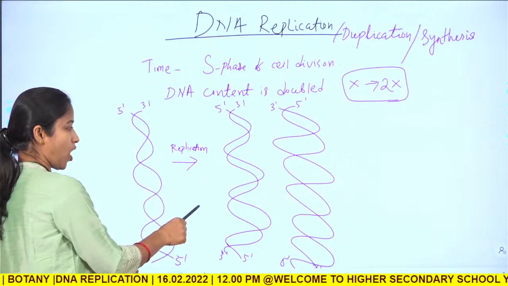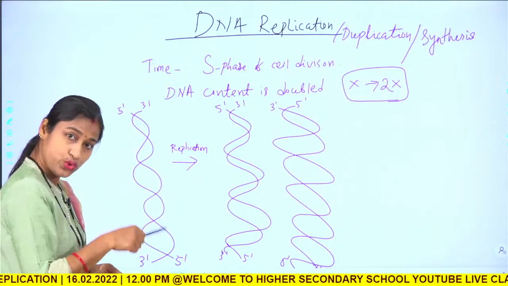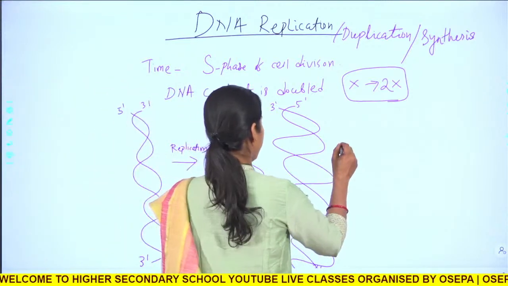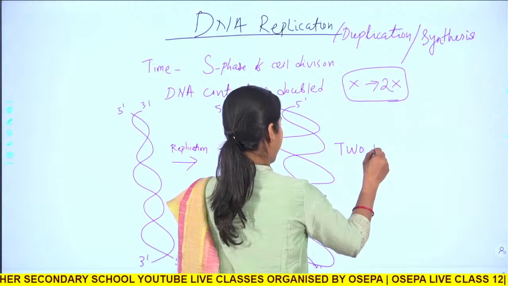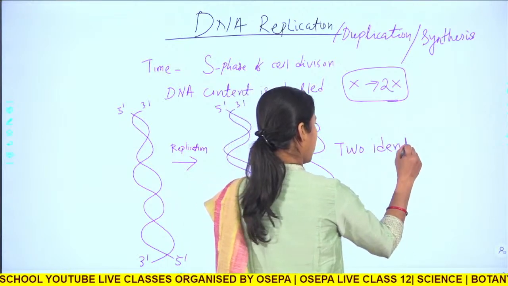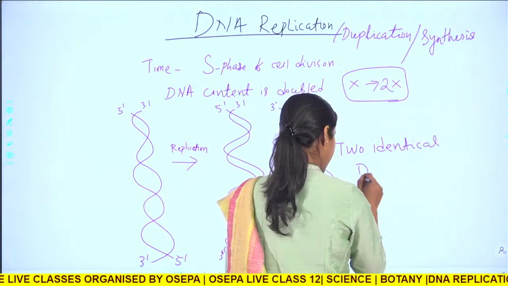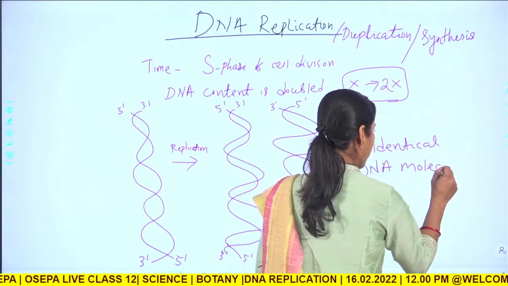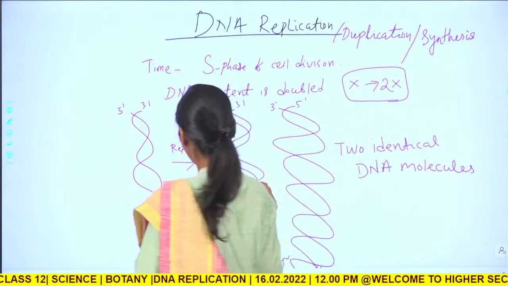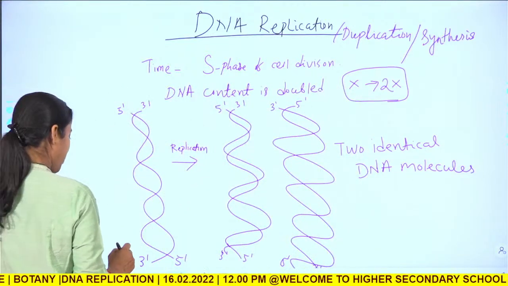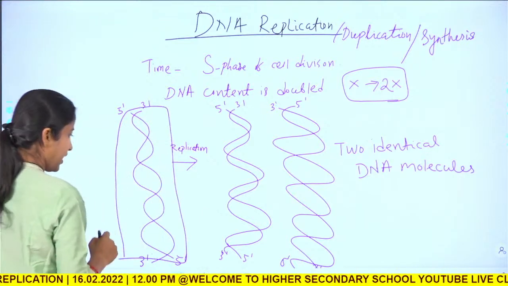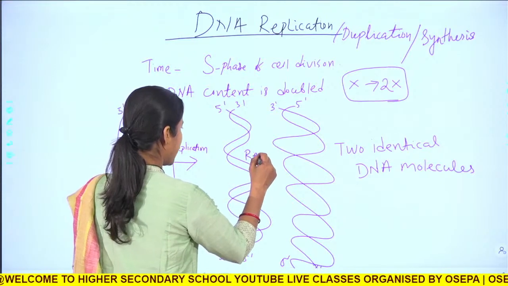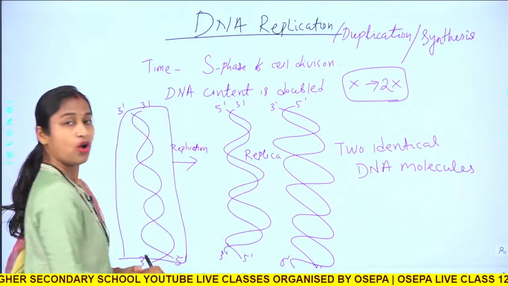So, instead of 1, we are going to get 2 identical DNA molecules, okay, which will be an exact replica of this one. If this is the original one, this too will be the exact replica, okay.